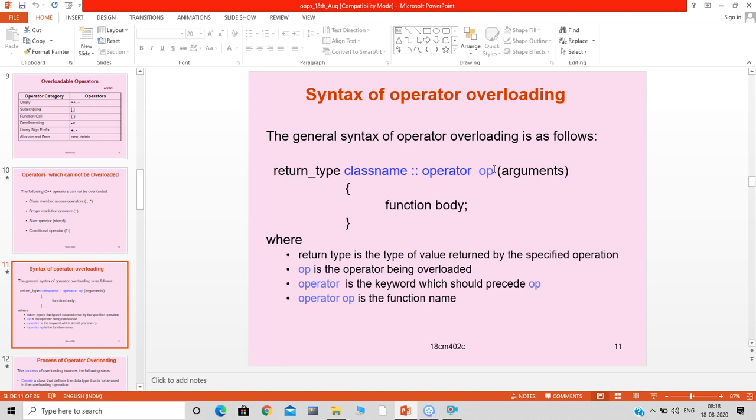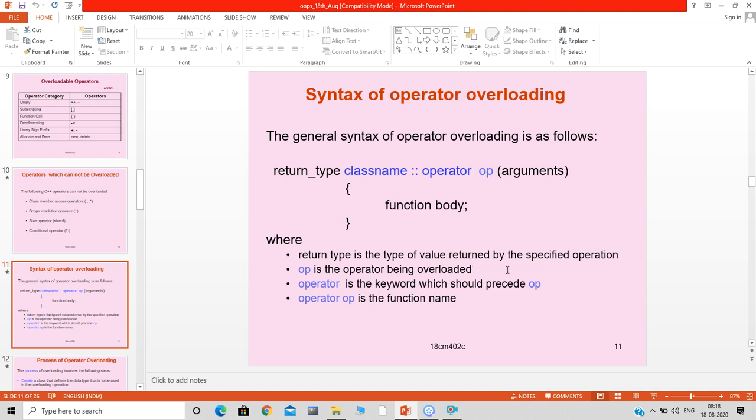This is the only thing we need to remember. This is the syntax for declaring operator overloading: the keyword operator followed by any existing operator of C++.